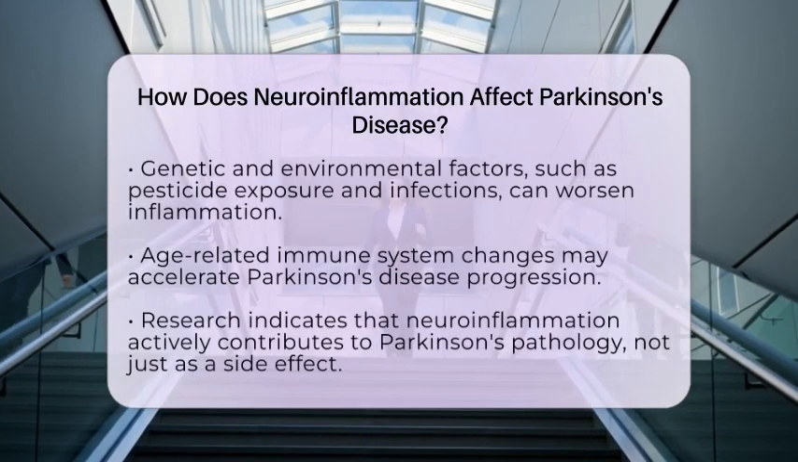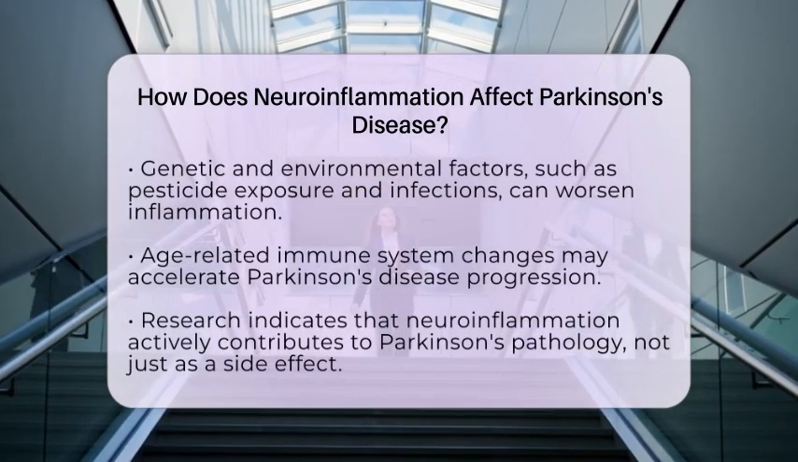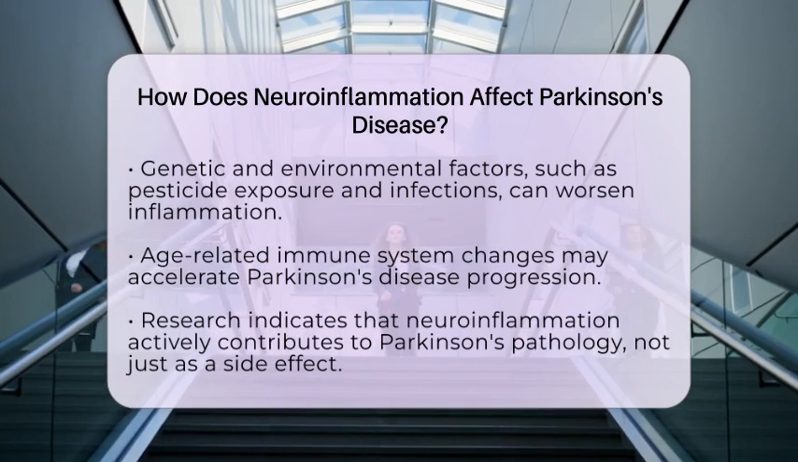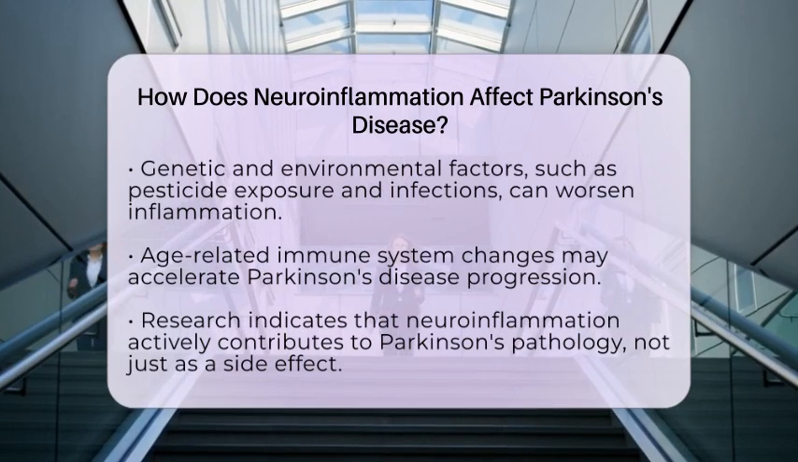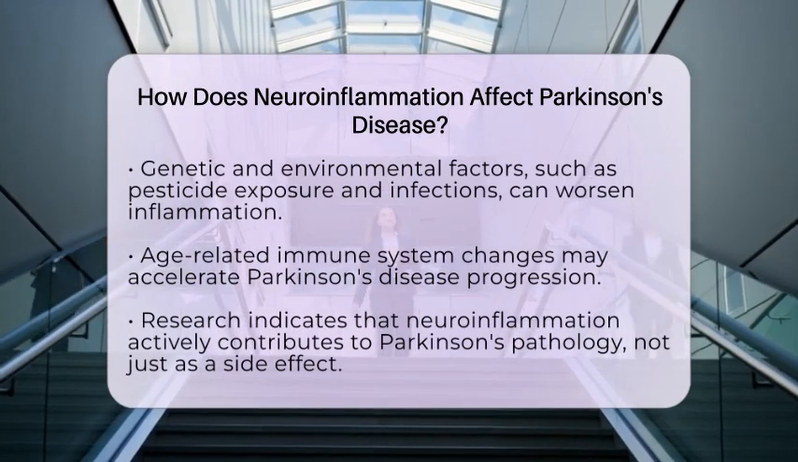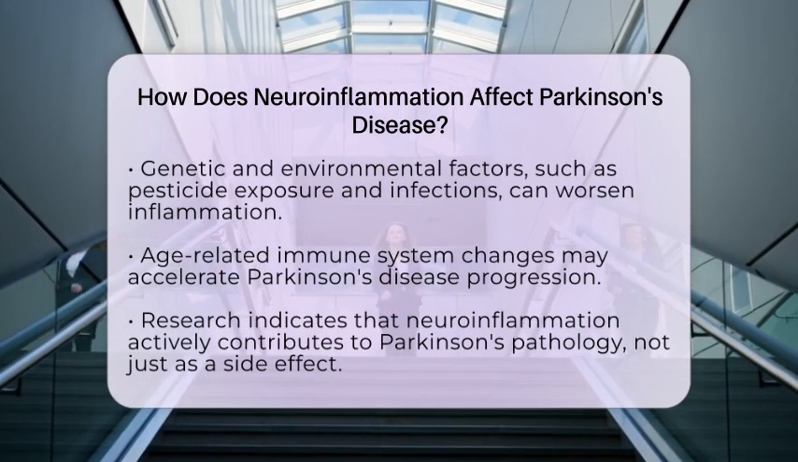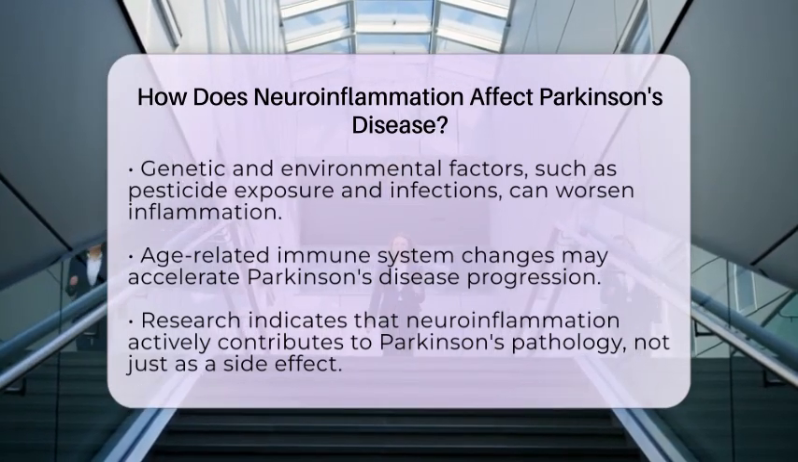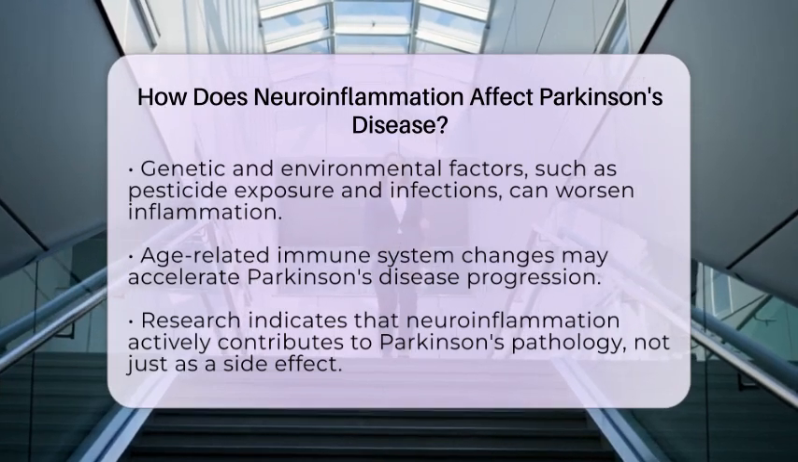disease. Research shows that neuroinflammation is not just a side effect of Parkinson's disease, but an active contributor to its pathology. Inflammation markers are often found at higher levels in the blood and cerebrospinal fluid of individuals with Parkinson's disease, and these levels can correlate with the severity of the disease. Both types of immunity, innate and adaptive, seem to play a role in this process.